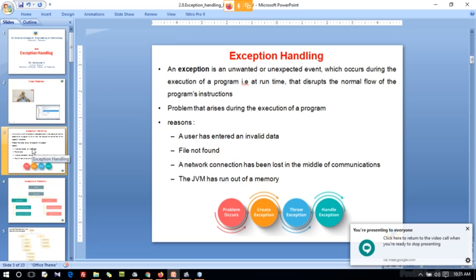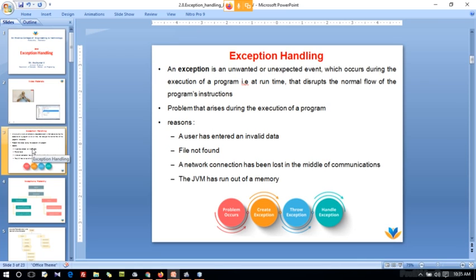So far you have seen errors which come from the program or syntax, and we know some known errors, like you said, array index out of bound and number format exceptions. That kind of errors we are going to handle using exception handling. Exception is an unwanted or unexpected event which occurs during the execution of a program and disrupts the normal flow of program instructions.